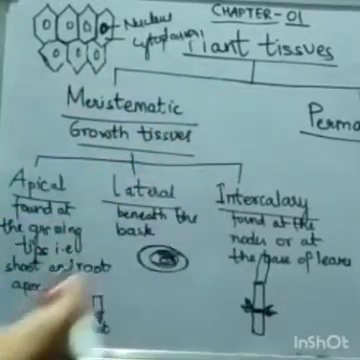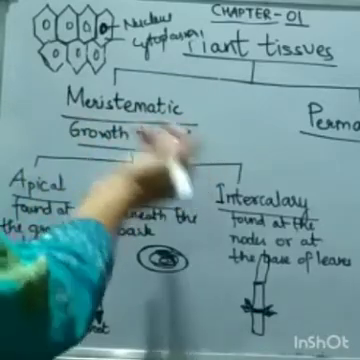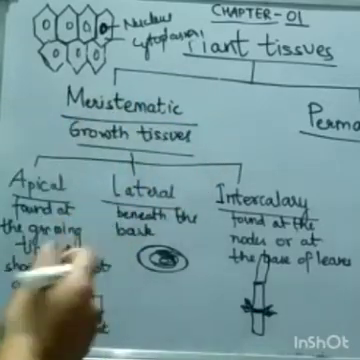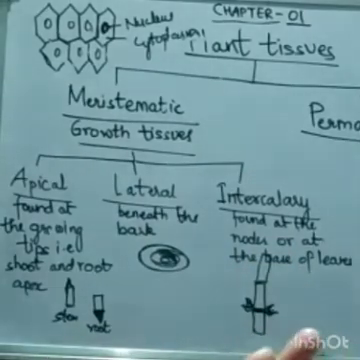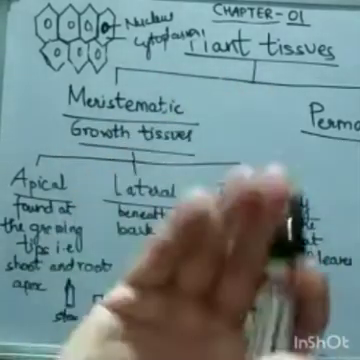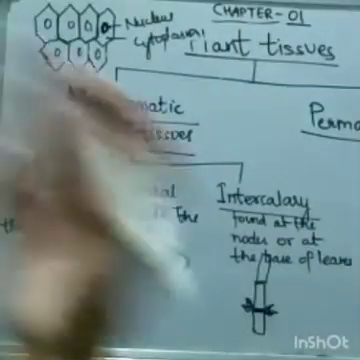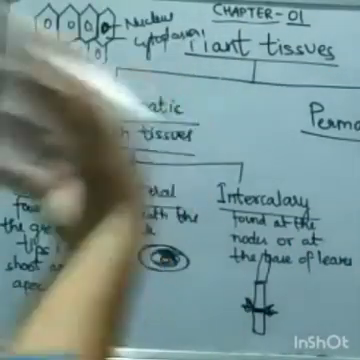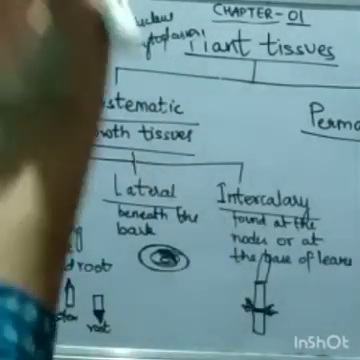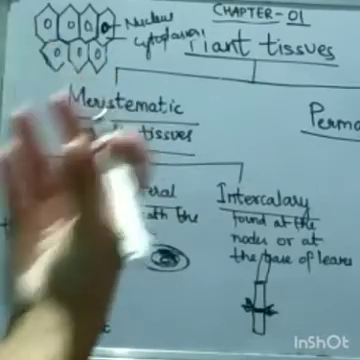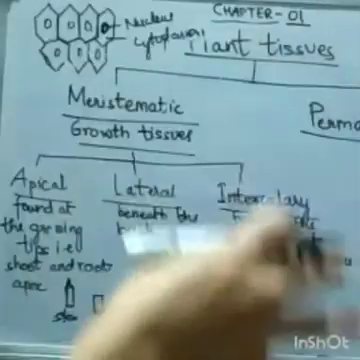Now come the functions of meristematic tissues, or we can say growth tissues. The first function of the meristematic tissue is that it acts as a parent tissue from which other tissues develop. Just now I told you that these cells keep on dividing themselves. So the meristematic tissue acts as a parent tissue, and from it other tissues develop.